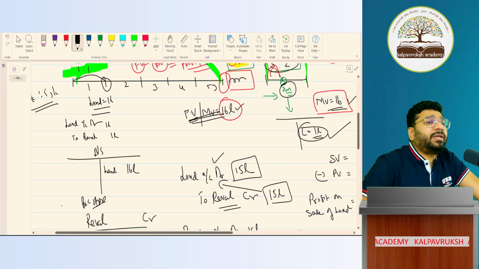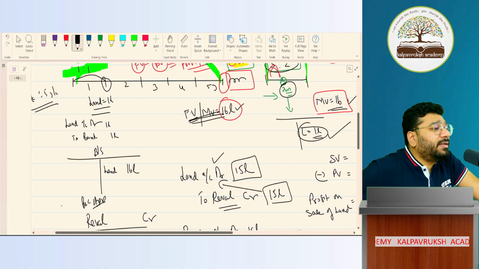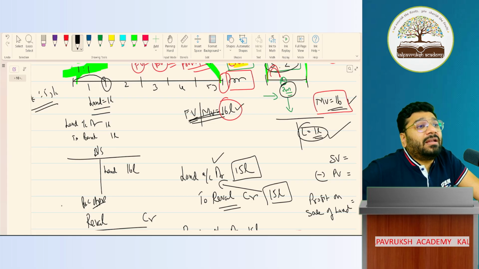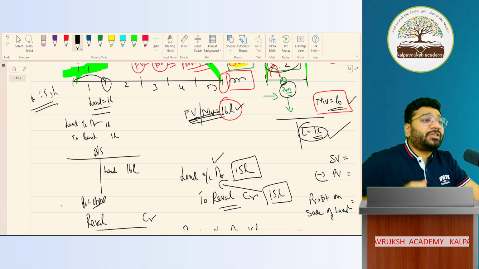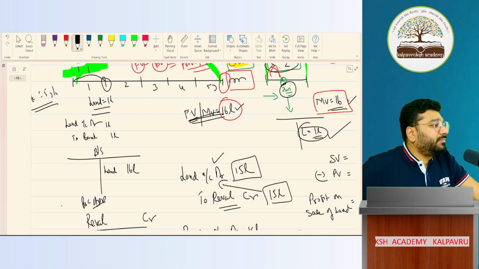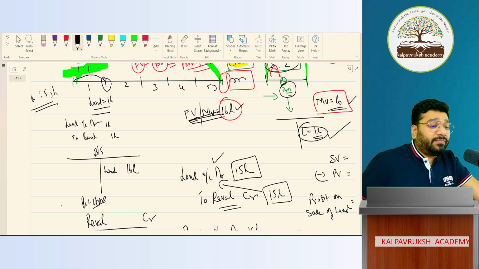Land is not depreciated because the life of the land is infinite. Building, plant and machinery, you use for a defined period. If you buy a building today, you use it for how many years? You'll say 10 years, 20 years, 30 years, because after a point the building will lose its strength, so you have to demolish and rebuild it. So building has got a limited life. Plant and machinery also have a limited life. But land has got unlimited life.